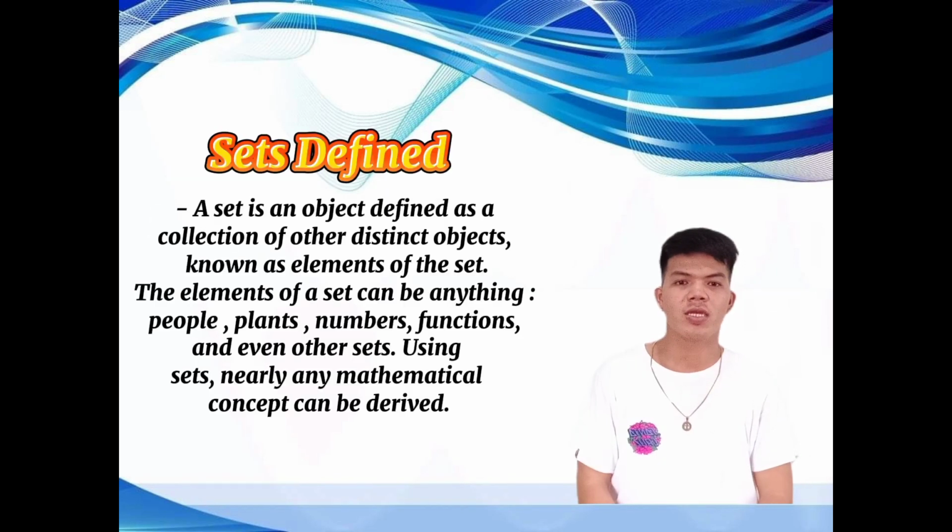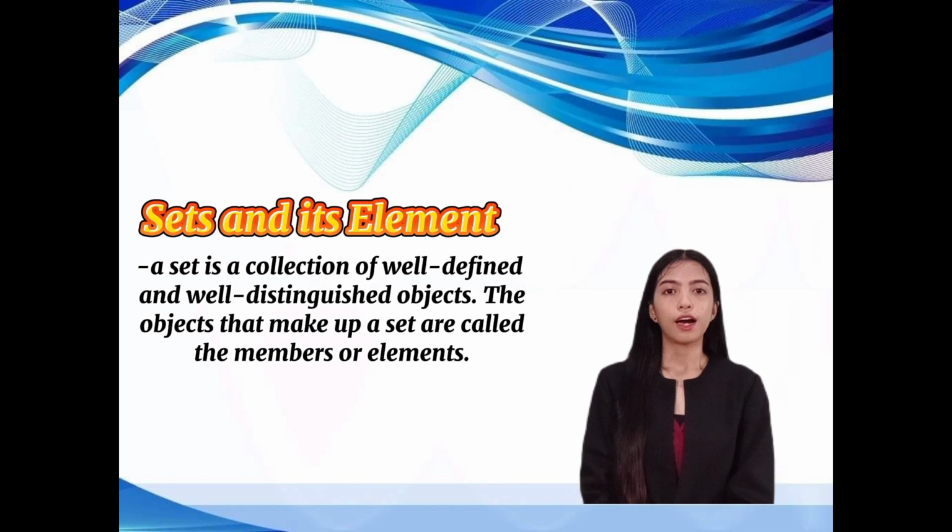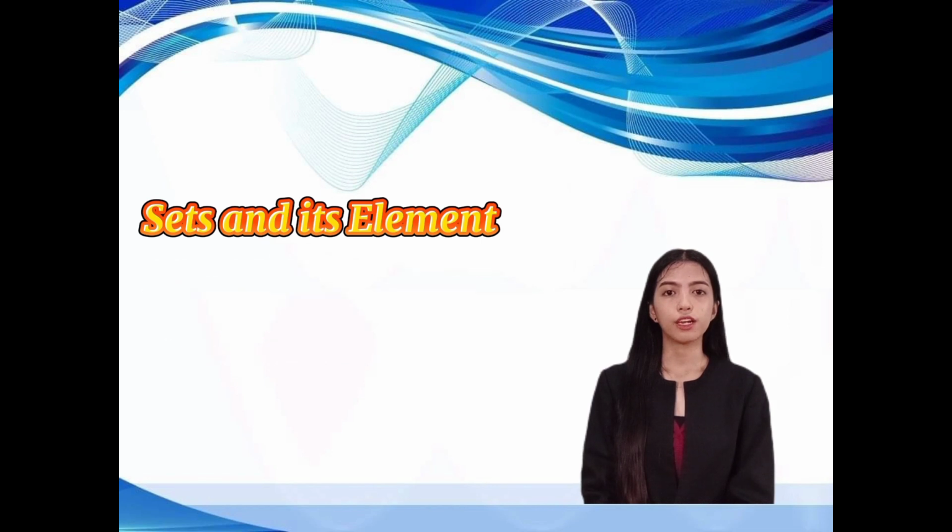Set defined. A set is an object defined as a collection of other distinct objects known as elements of the set. The elements of the set can be anything: people, plants, numbers, functions, and even other sets. Set and its elements. A set is a collection of well-defined and well-distinguished objects. The objects that make up a set are called members or elements.